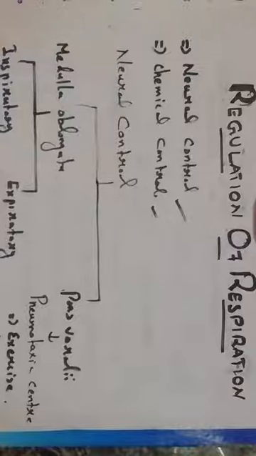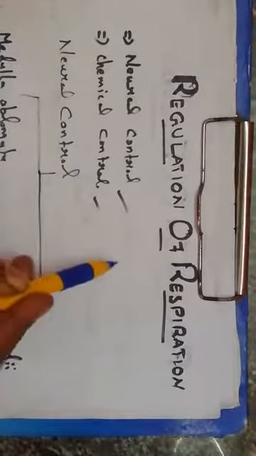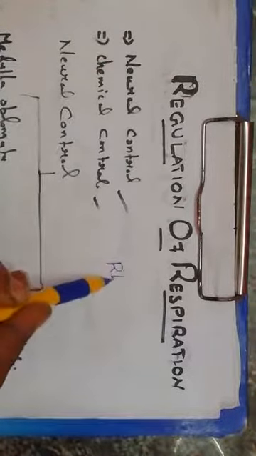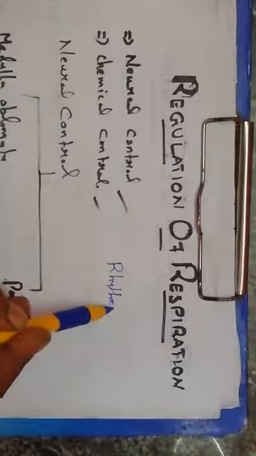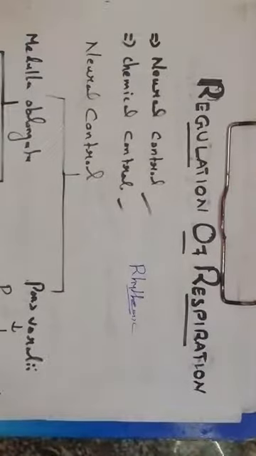Once inspiration is over, expiration happens automatically. This kind of activity we call rhythmic activity. Let us see what is controlling this rhythmic activity of respiration and what is helping it.